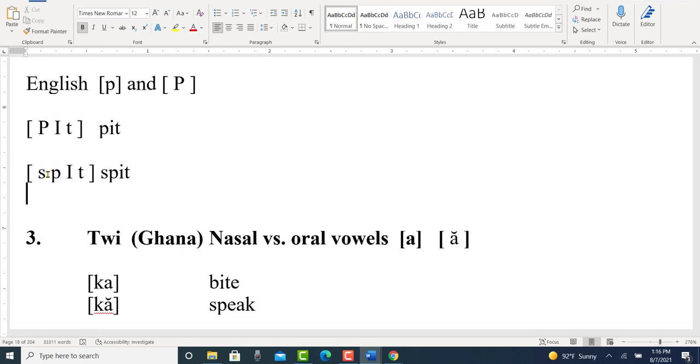Now the question is, are the aspirated and the unaspirated P separate phonemes, or are they allophones of the same phoneme P?